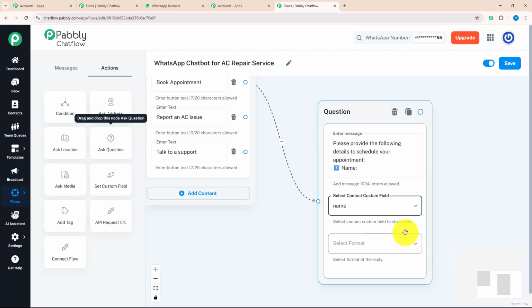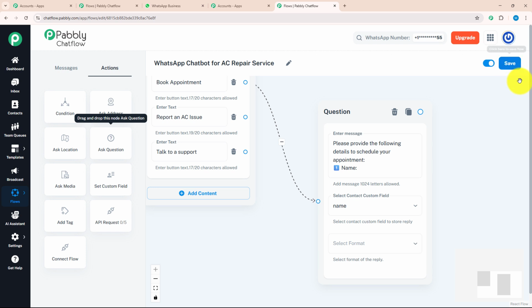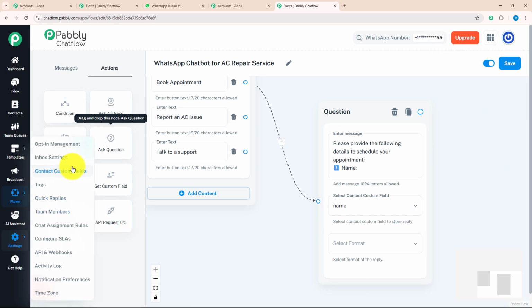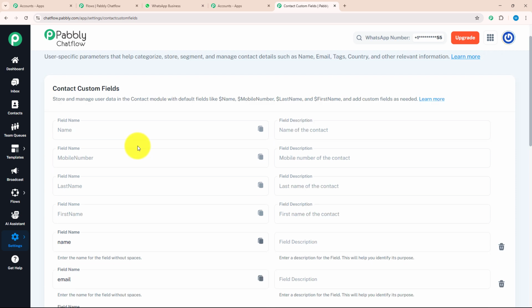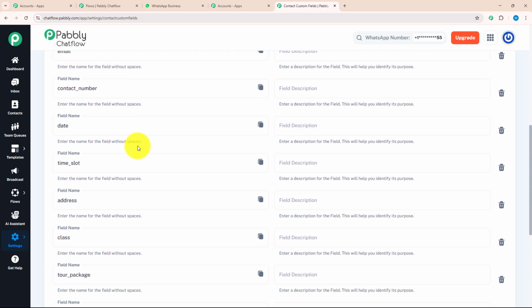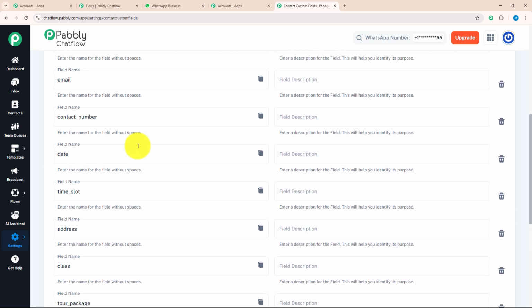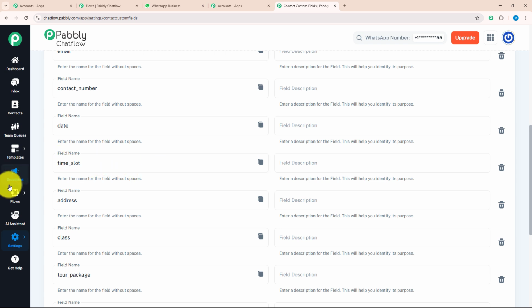Now you must be thinking how to add this contact custom field to your chat flow. For that, you need to save your file. As you can see, I got a message flow updated successfully. That means my file is saved. And after that, go to the settings section. In the settings section, you can see there is an option of contact custom field. As soon as I click on this, I will land on this page. Here, you can create your contact custom field according to your requirement. As I have created multiple contact custom fields, I will resume back to my flow.